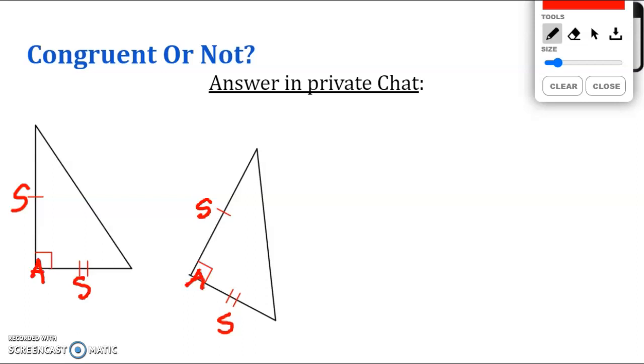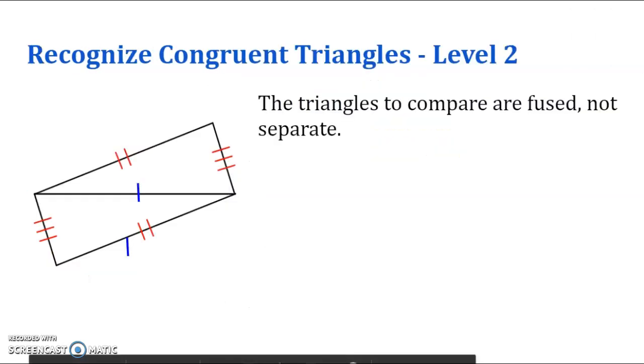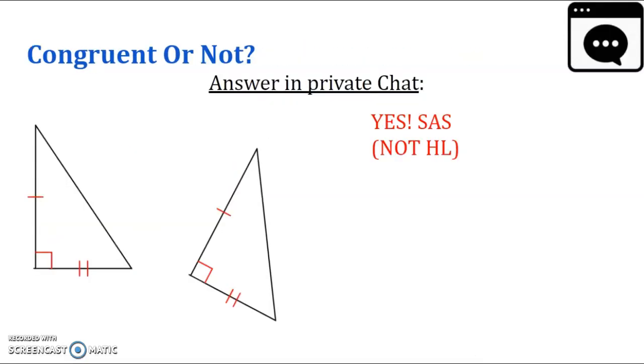However, do we have hypotenuse leg? This is the hypotenuse. Are we given any information about the hypotenuse here or here? No, we don't. But we are given two legs or two sides adjacent to the angle. So yes, they are congruent by SAS. Remember, we have to go in the same direction. And the previous one, just so that you know, is not by HL. Okay?